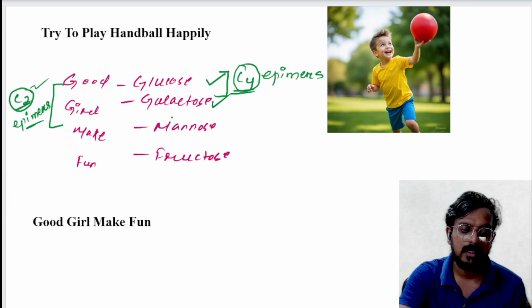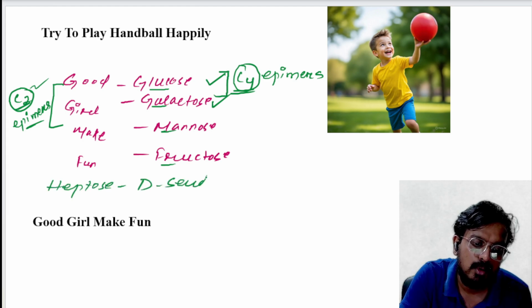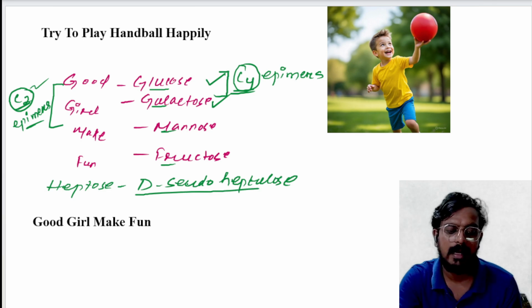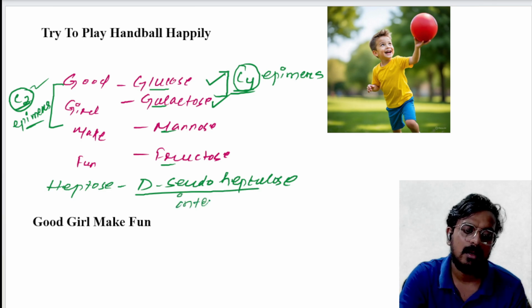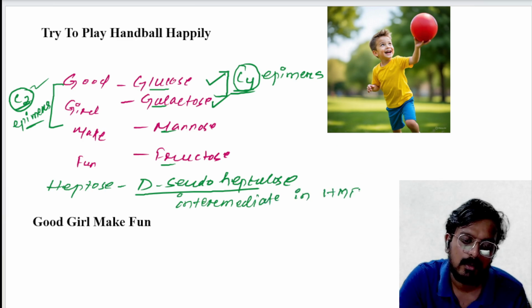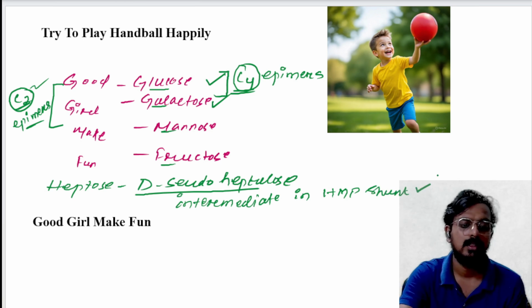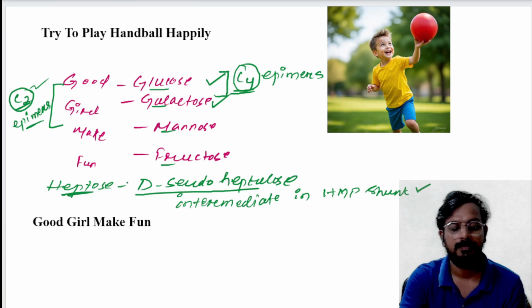What we have discussed are the examples of the hexose class. And if we talk about the heptose class, the example is D-pseudoheptulose. Please remember, D-pseudoheptulose acts as an intermediate in the HMP shunt. Okay, this is the example of heptose.